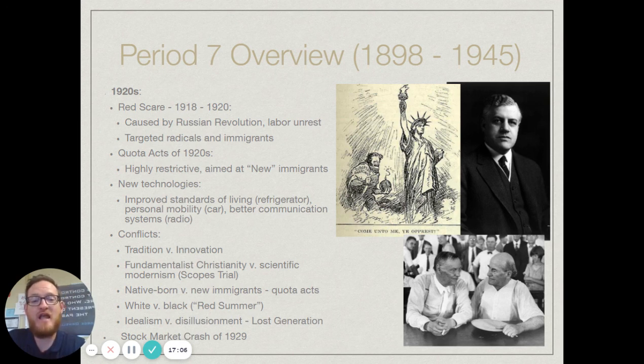So as the Red Scare happens, that is the response of Americans who were scared, and they start targeting radicals and immigrants, saying we should go after these people and root them out because they could be communists who want to bring down the U.S. government. I think that's best shown in that cartoon with Lady Liberty, where you can see a European anarchist, as he is labeled, coming up behind, ready to kill Lady Liberty.